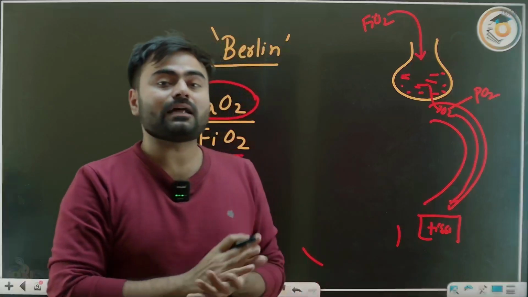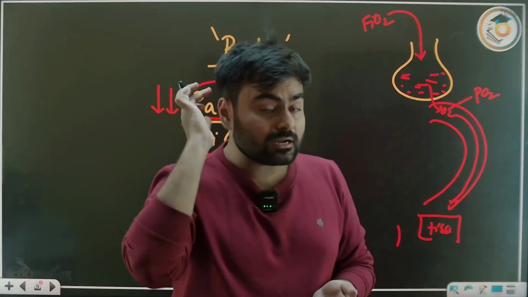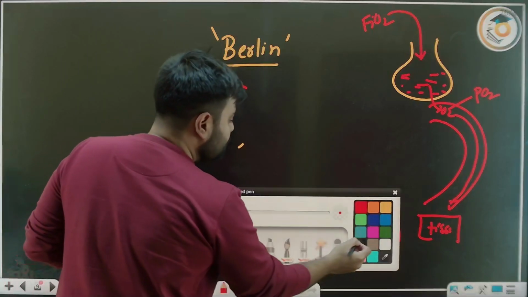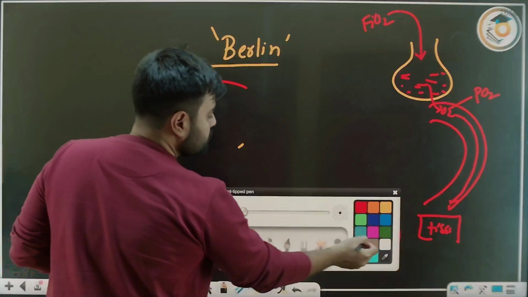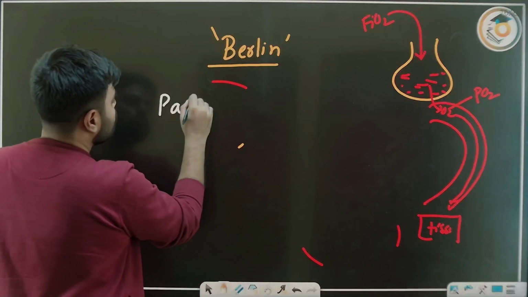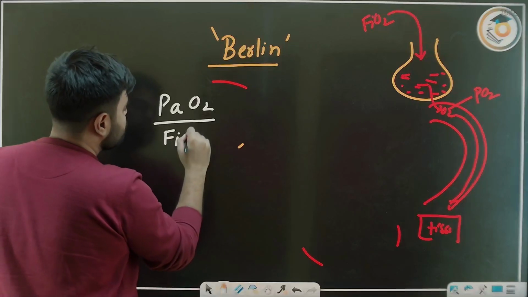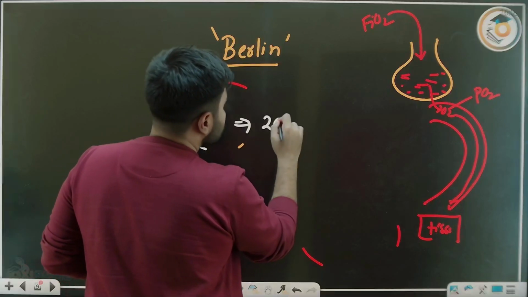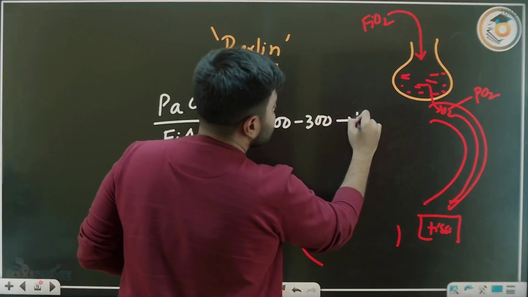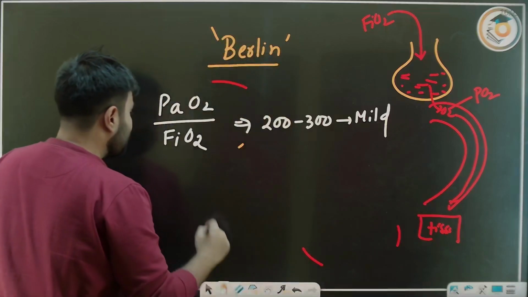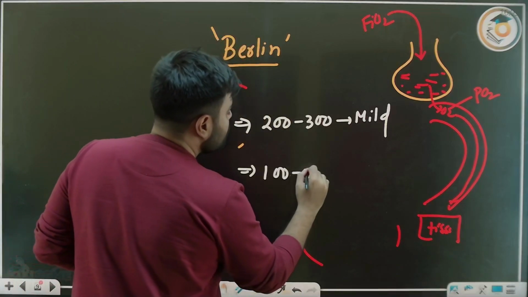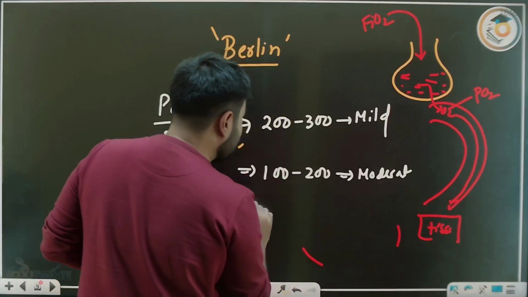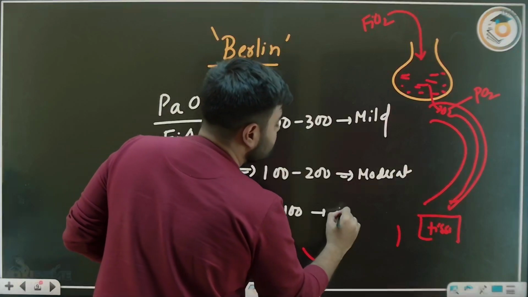So what does the Berlin criteria say? If the PaO2 by FiO2 ratio is between 200 to 300, that means this is mild ARDS. If it is between 100 to 200, then it is moderate ARDS. And if it is less than 100, then it's severe ARDS.